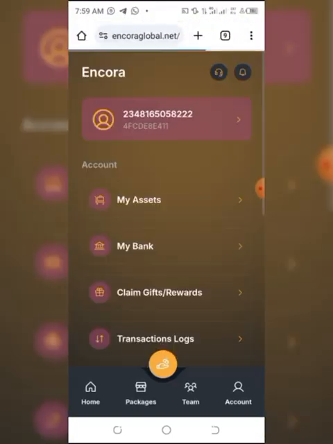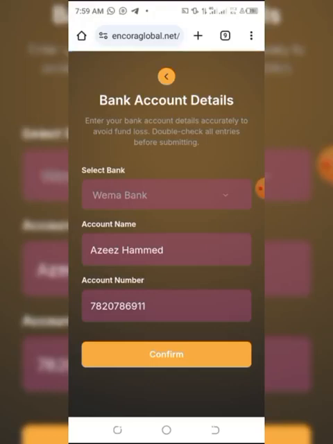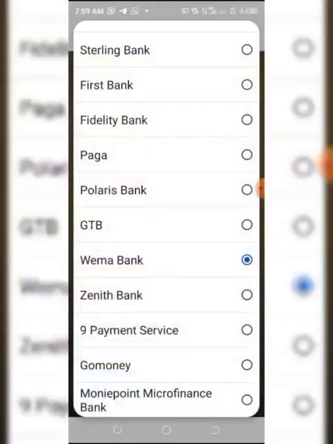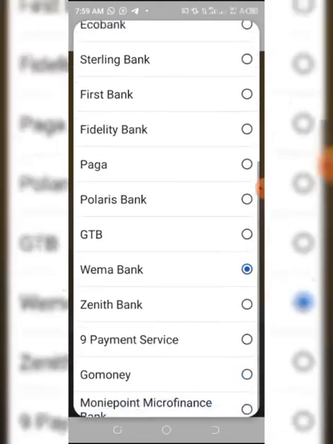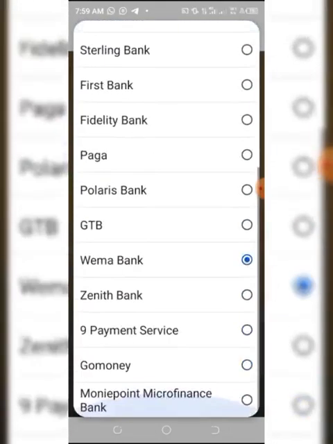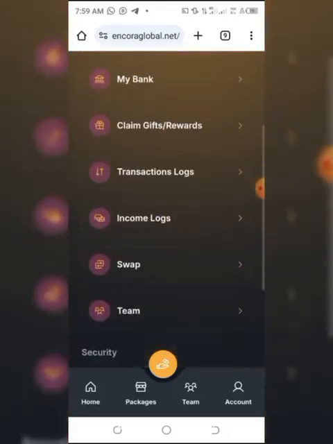Come to your asset, you're going to see how much you have. There's a gift and claim section. Okay, my bank. Now this banking, by today they will be uploading other online banking as of yesterday. These are the available banks as of yesterday. You have made complaints, so they are going to include other banking systems today. Make sure you select your bank, set your bank. Gift reward: make sure you join that group. They'll be dropping some gift rewards.